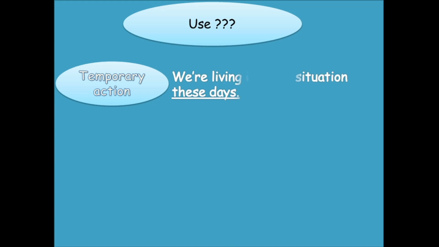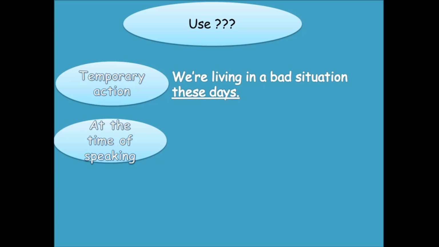So when and why should I use the present continuous? Temporary actions. Actions that can take an amount of time, short or long. Like for example, we are living in a bad situation these days. So in just these days, it's a temporary situation, all right? Not permanent. It's just temporary. It takes an amount of time.